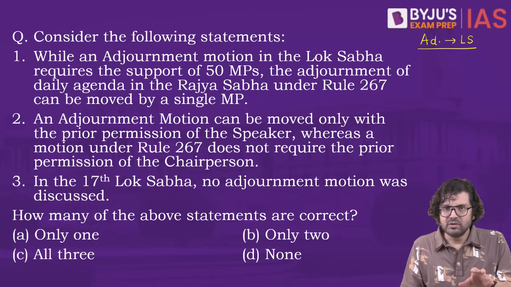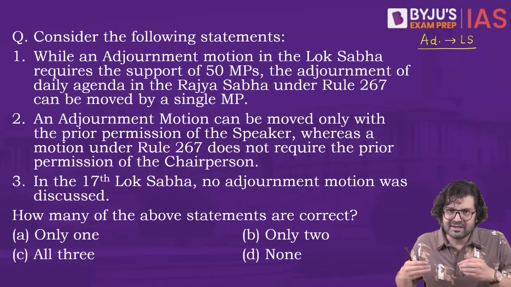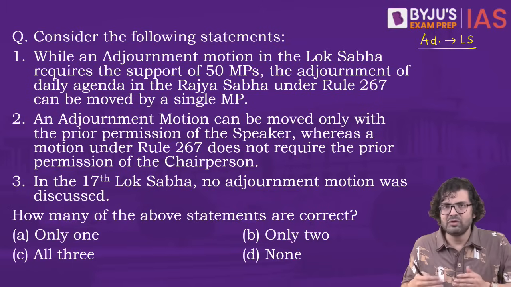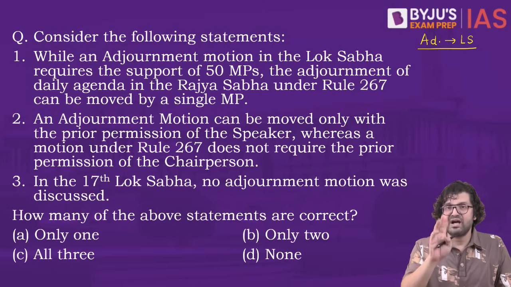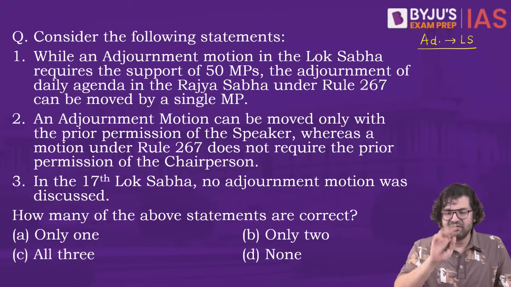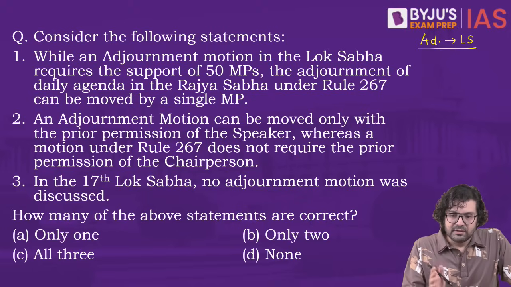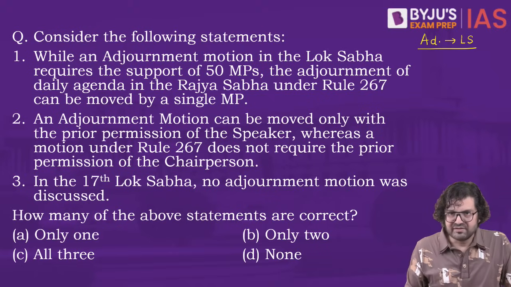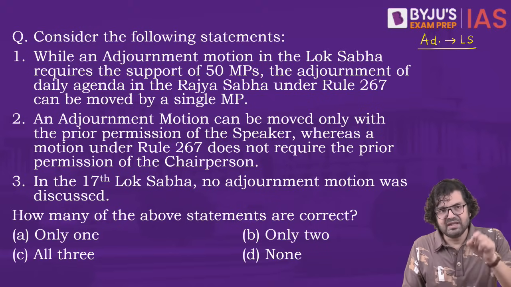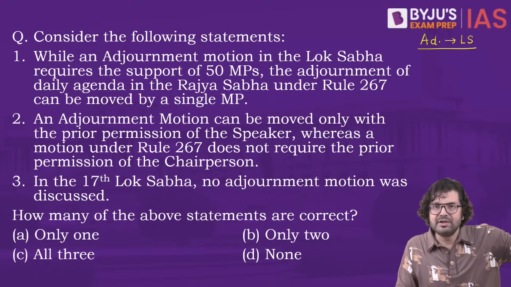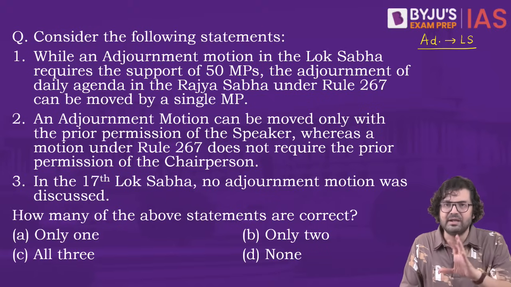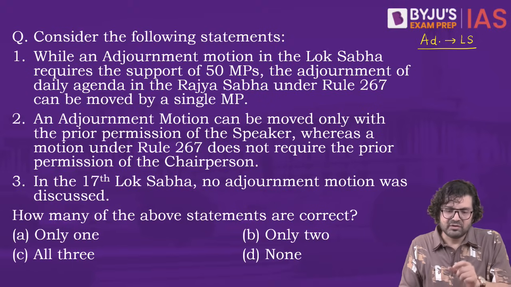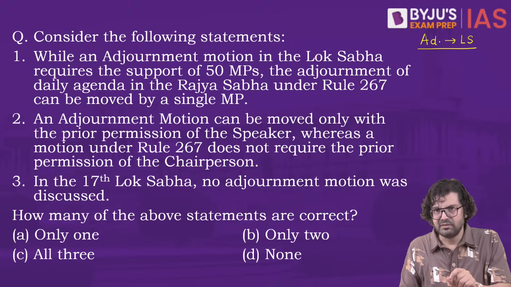So what you will do is you will suspend the entire agenda of the day. Whatever was going to happen, you suspend all that and then you discuss that matter for at least 2.5 hours. Minimum debate time is 2.5 hours. There is no similar motion in the Rajya Sabha. What if the MPs of Rajya Sabha want to discuss something very urgent, but there is already a schedule on what has to be discussed on that day? Then what to do? So there is a concept of Rule 267.